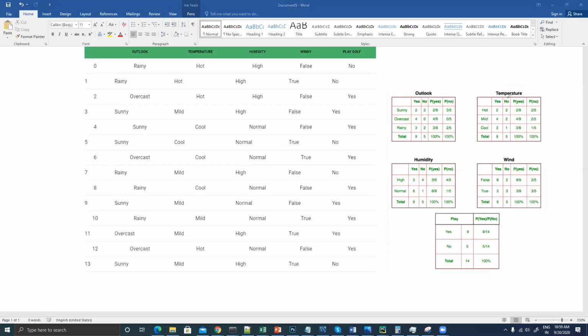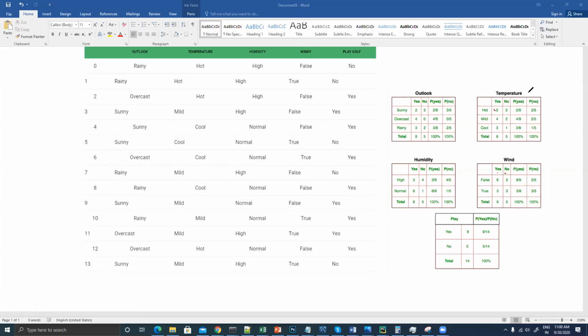Again, in case of temperature, how many times I will play golf when it is hot, and how many times I will not play golf when it is hot. Similarly, how many times I will play golf when there is wind and when there is no wind, right? So how many times I'll play golf, I'll not play golf. So these things, yes and no, we are able to construct.